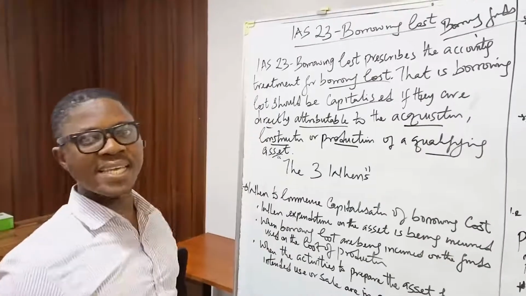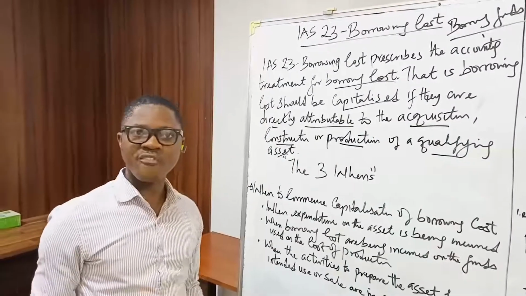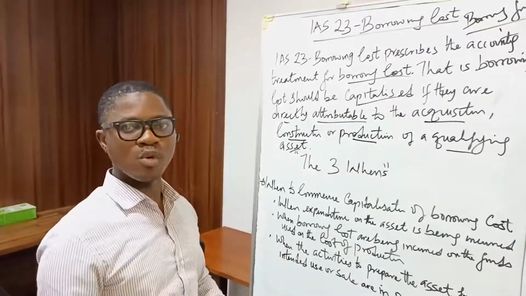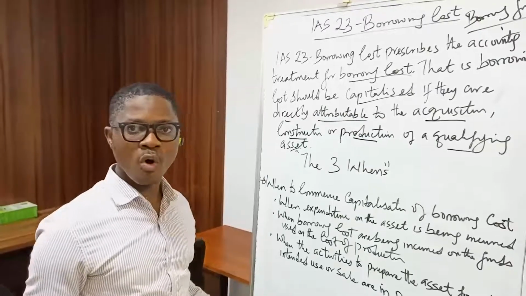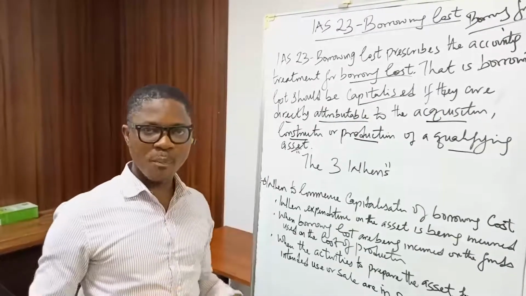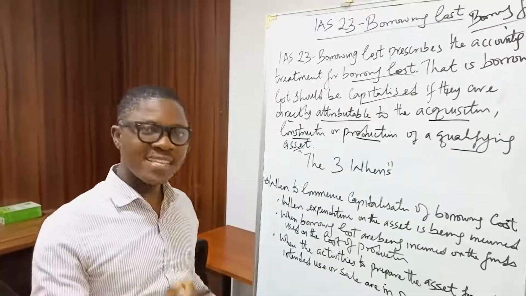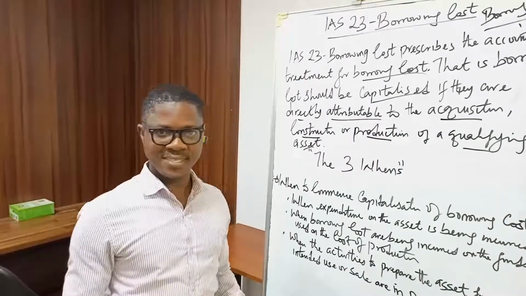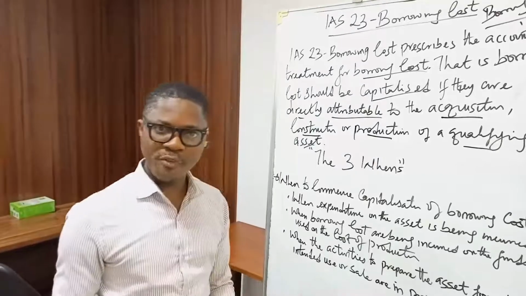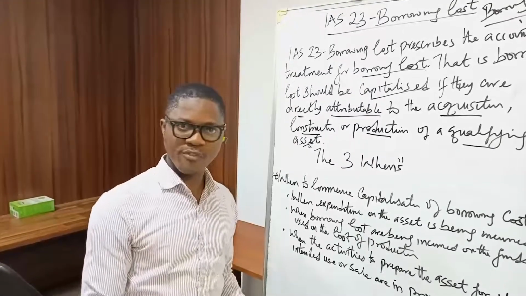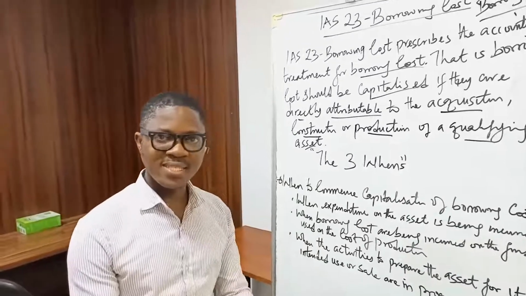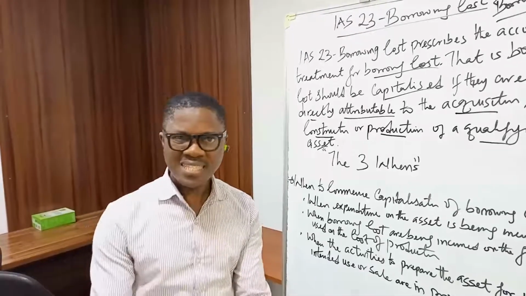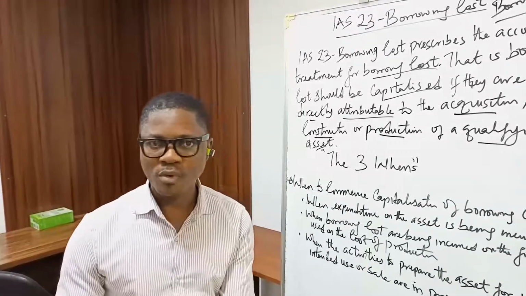The question that comes to mind again is, what is a qualifying asset? A qualifying asset is an asset that takes a long period of time to produce or make available for sale. So when it takes a long period of time to get an asset ready for intended use or for sale, that is what we call a qualifying asset. Just a little recap. There can't be borrowing cost without borrowing funds. What is borrowing cost? Borrowing cost is the finance cost or other associated cost, interest and associated cost, incurred by an entity that is associated with borrowing funds.